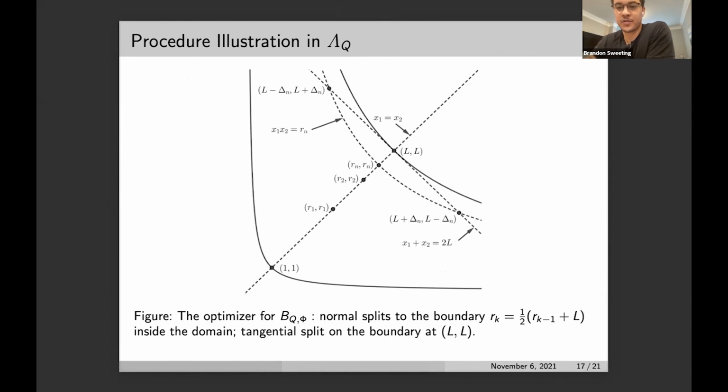Here's an illustration of these splits in the Bellman domain. Here we have our two hyperbolas that bound the Bellman domain, and we can see that each Rk splits to its previous neighbor and then to L, right? And then at L, we split back tangentially onto Rn.